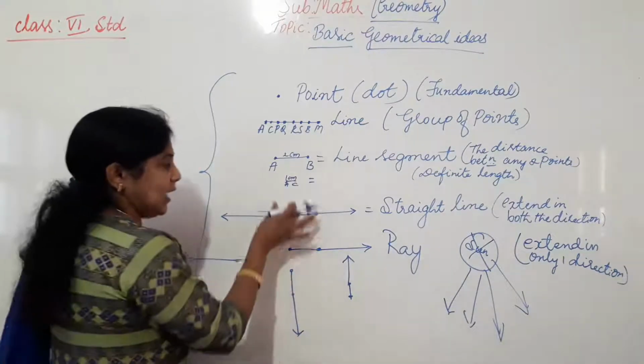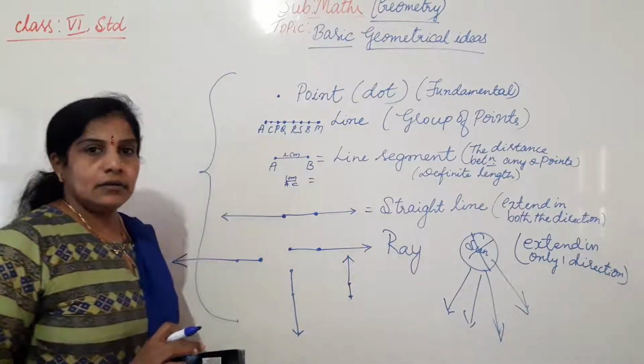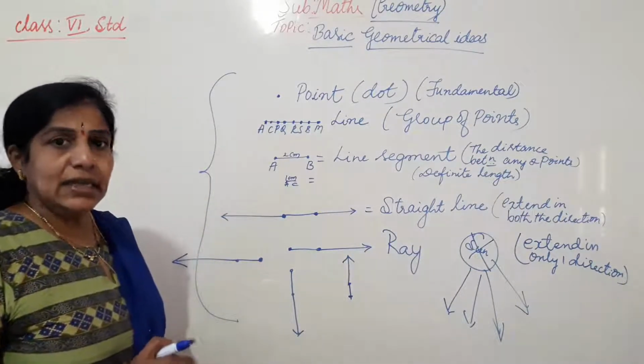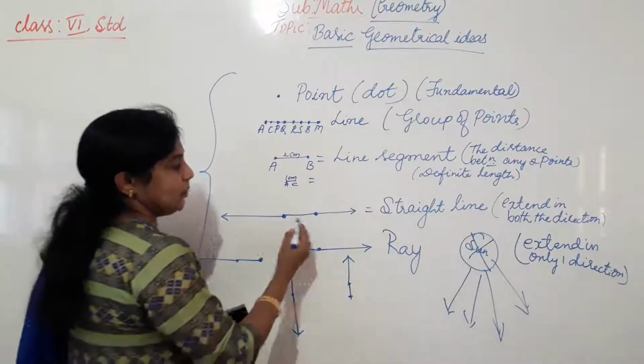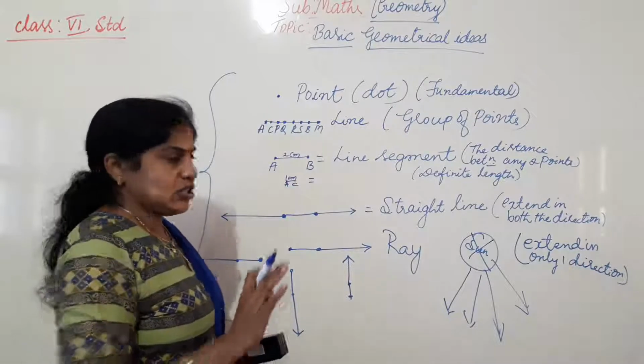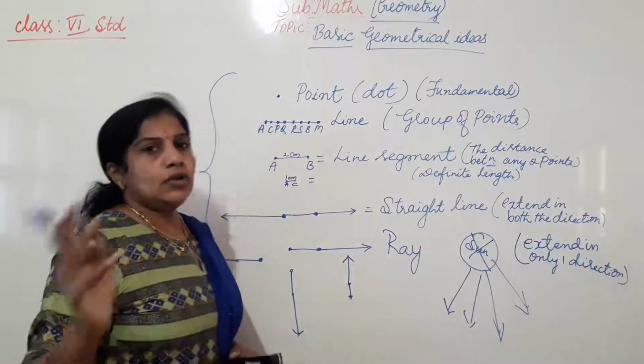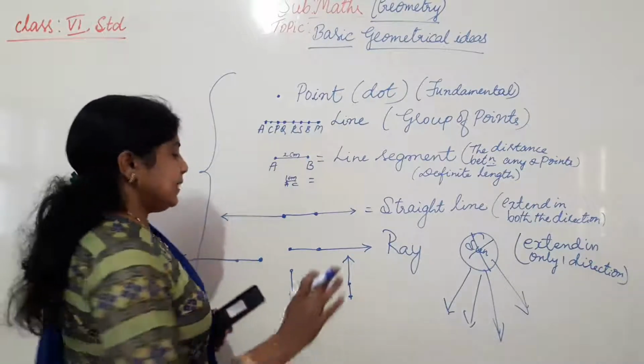Understood? And the same line segment, if we extend it in both directions, becomes a straight line. A straight line has no definite length because it can be extended in both directions to any length. It has no starting point and no ending point. Okay. Next, ray.